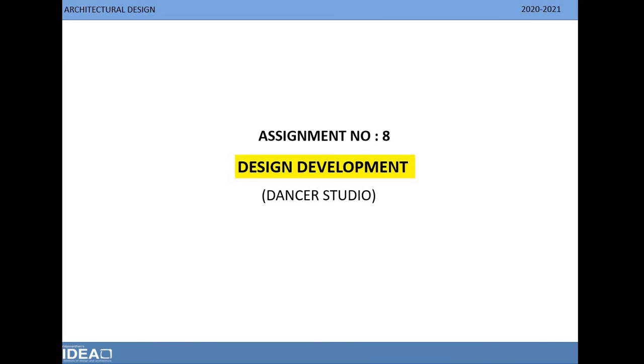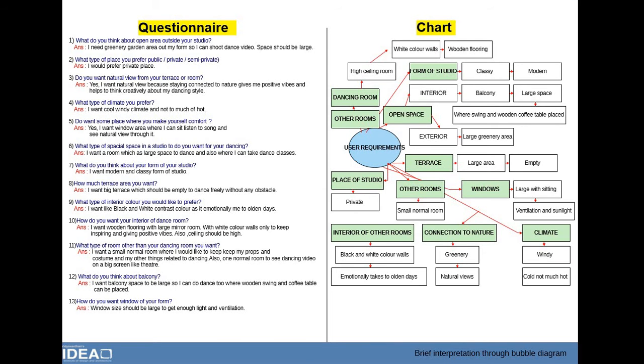Assignment 8, Design Development. Brief interpretation is achieved by a questionnaire and chart. My user was a dancer, and I kept that in mind. The questionnaire helped me to understand what exactly the user wants and what spaces give them more comfort and refreshment. The chart was a representation of the questionnaire in short and simple words to get user requirements easily.